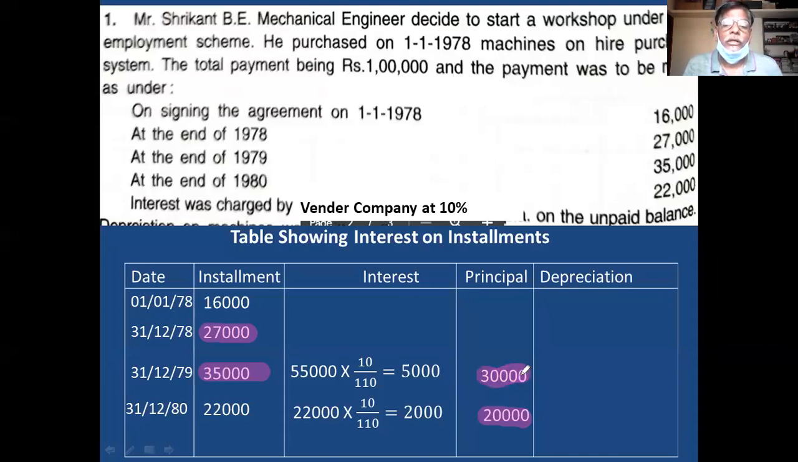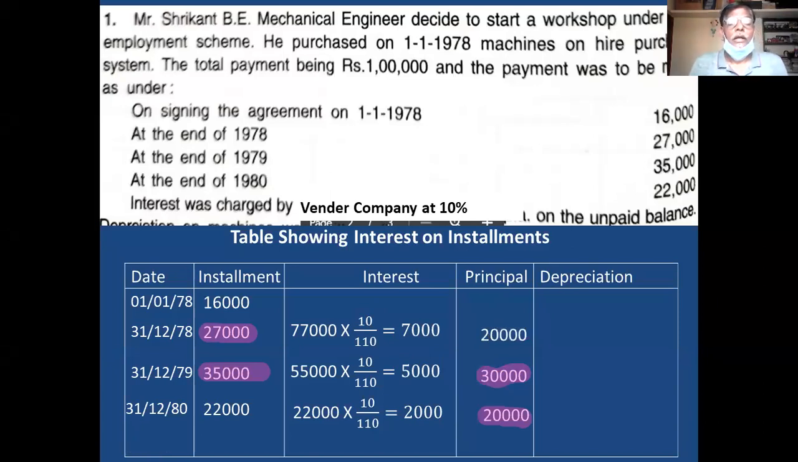20,000 plus 30,000, 50,000. 50,000 plus 27,000. What is the answer? 77,000. 77,000 into 10 divided by 110. What is the answer? 7,000. Okay. Then what is the principal here? 20,000. Okay. Any doubt?